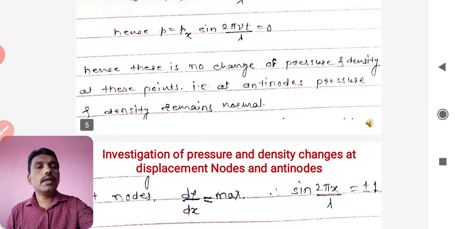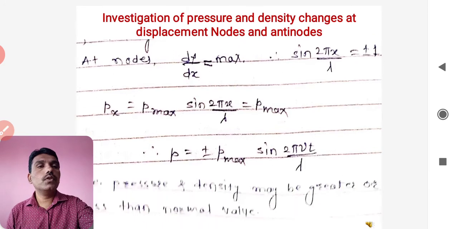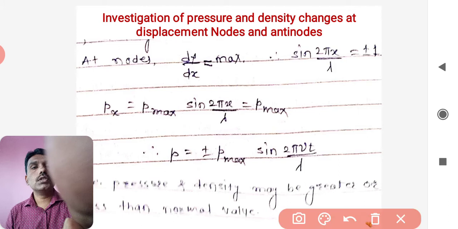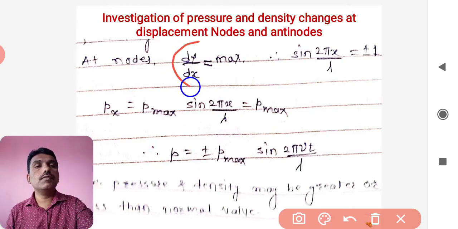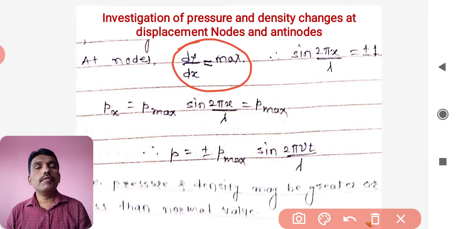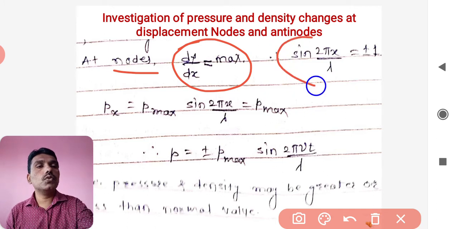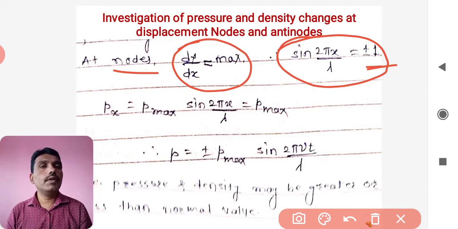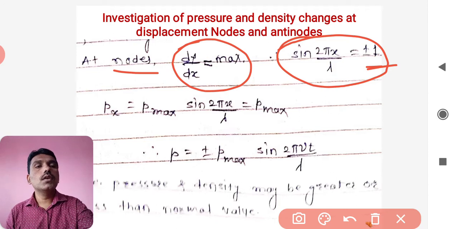Now let's see what happens as far as the node point is concerned, where the points are at the mean position. If you look at the strain, that is dy by dx, it is going to be maximum, and the displacement is 0, as we are aware at the node point. As dy by dx is maximum, the maximum value of sine can be plus minus 1. So sine of 2π x by lambda becomes plus minus 1.